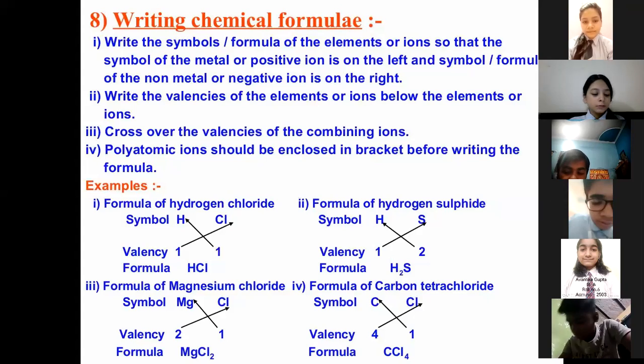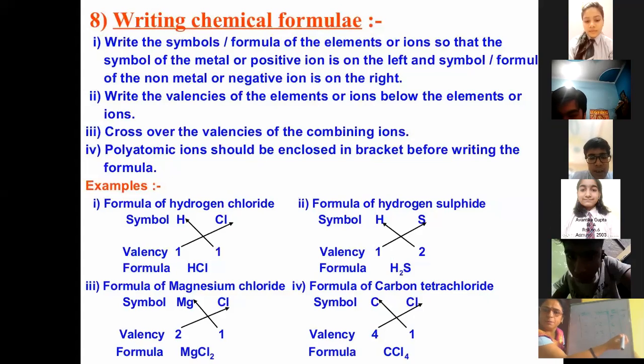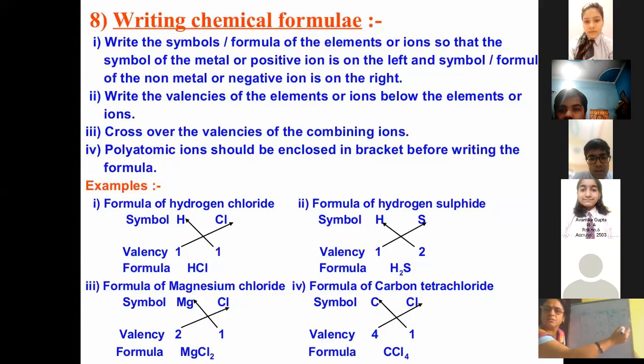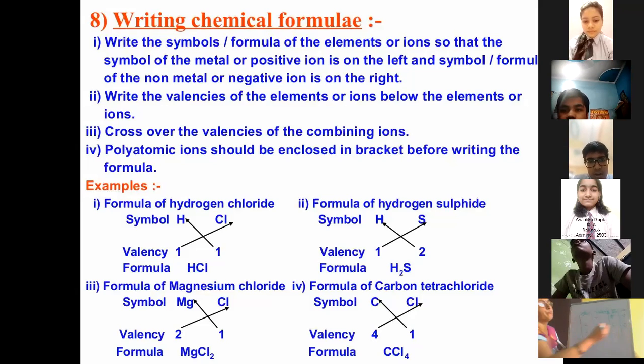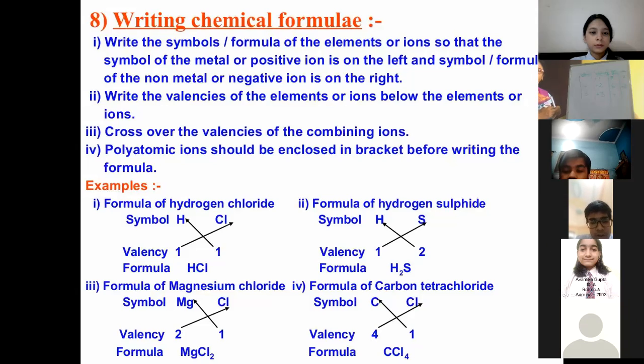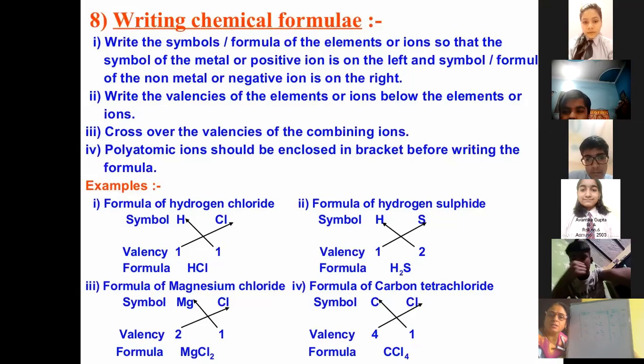So how many electrons does it accept? 2. What will be the charge? Negative. So valency will be minus 2. What will be the valency? Minus 2.